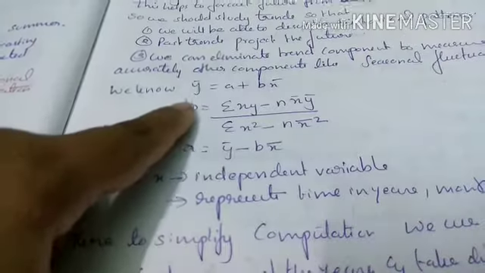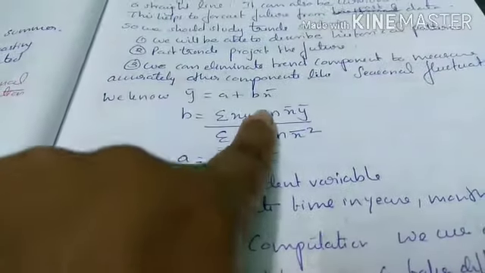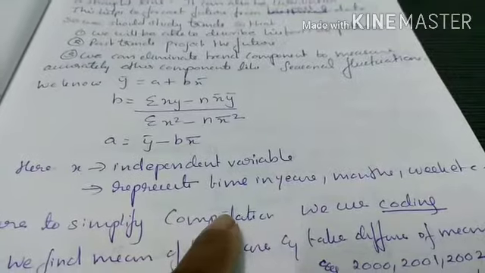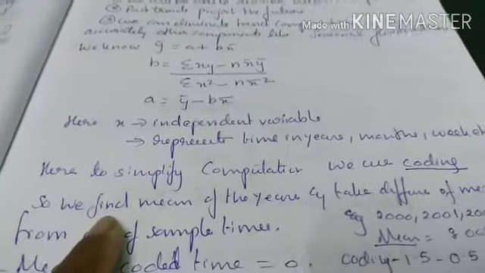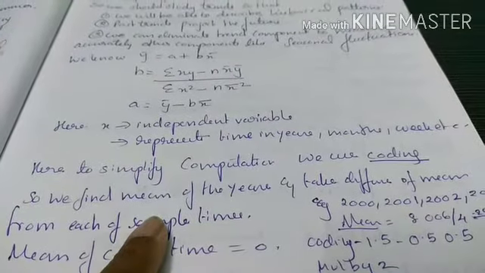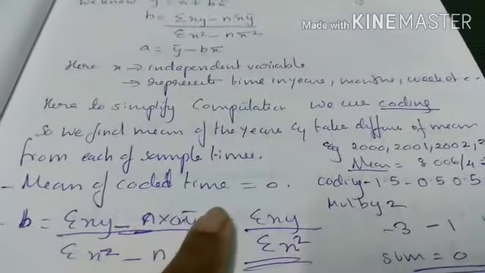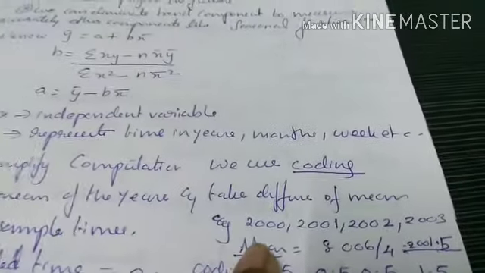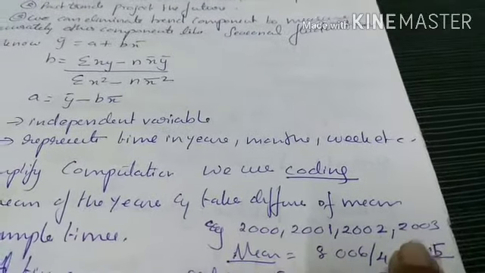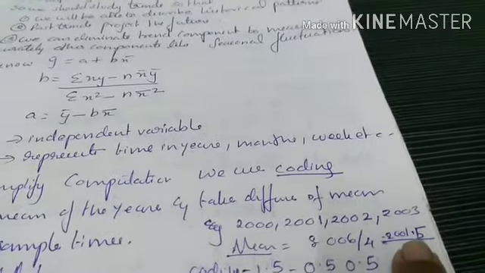So if we get the value of b, we can find the value of a, where x is the independent variable and it represents time in years, months, weeks, etc. Here, to simplify computation, we use coding: we find the mean of the years and take the difference of the mean from each sample time, and the mean of coded time equals 0. For example, if we have 4 years of data, that is 2000, 2001, 2002 and 2003, we take the mean of the whole years and we get 2001.5.